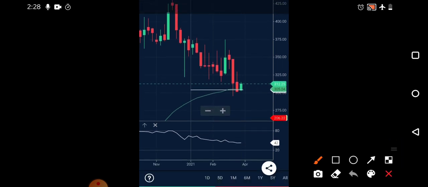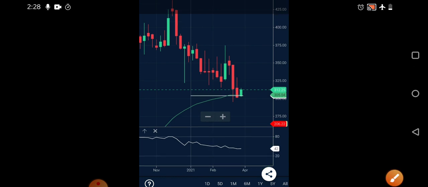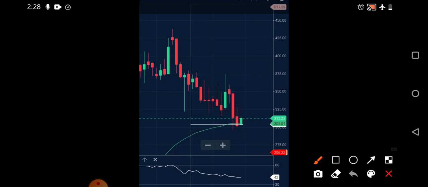You can also see the money flow index has come to mid range and it is near 42, so that may also indicate some bullishness in the coming days. The market may be volatile in the coming sessions also because of the rise in COVID cases currently in India, so a little volatility may be present. Trade cautiously if you're doing any swing trade or positional trade. Don't try to exit with a loss. Hold your trades, and definitely you'll see the reversal in the market. Don't panic. Take the opportunity to buy some good quality stocks.